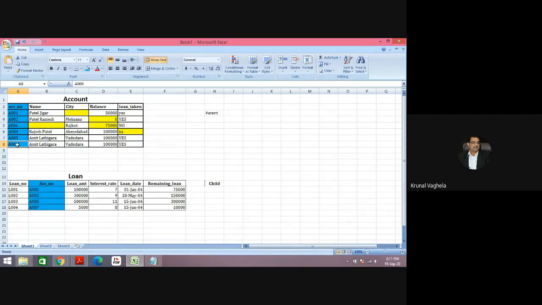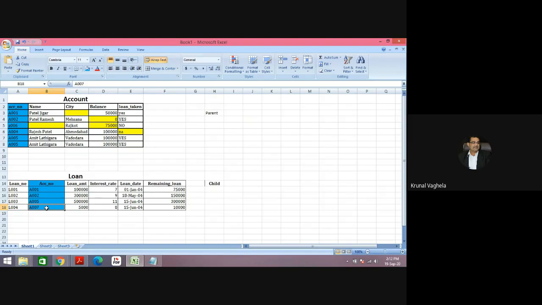Please listen carefully. If that value is there in the parent table, then and only then you can enter it into your child table. That means if you try to enter A007, it will give you an error. There is no account like A007, so you cannot insert it.